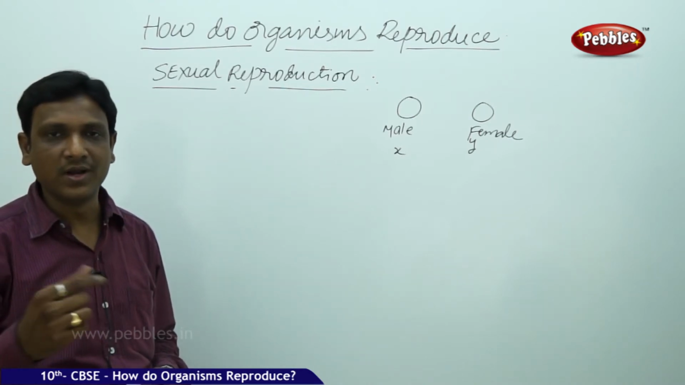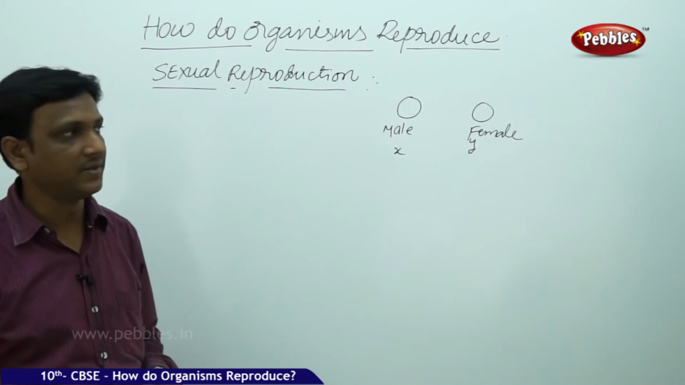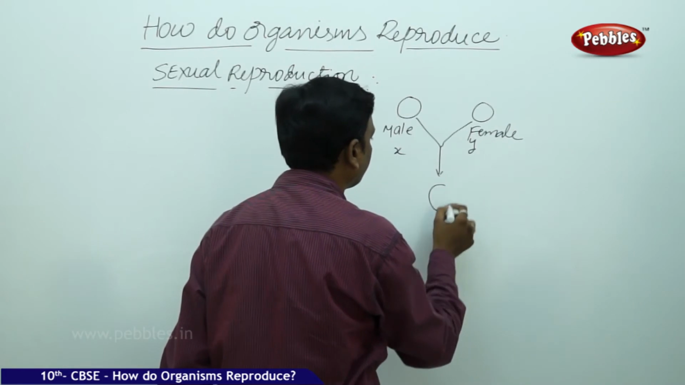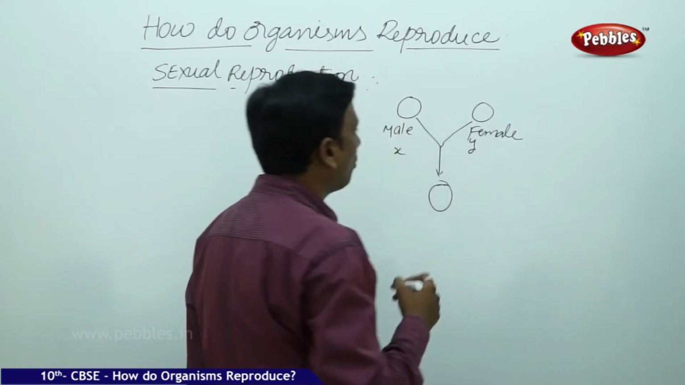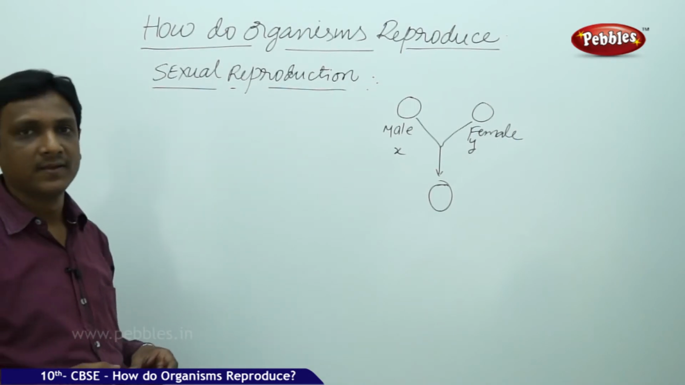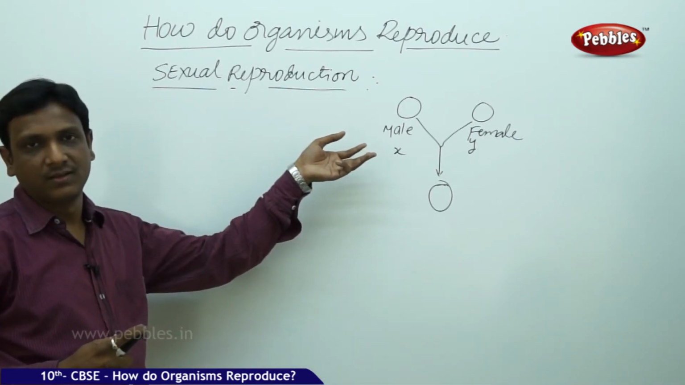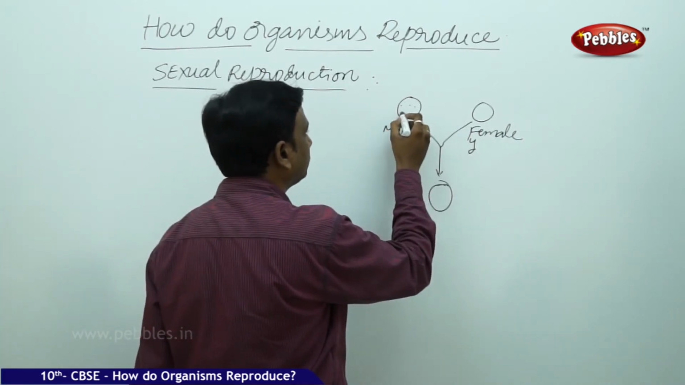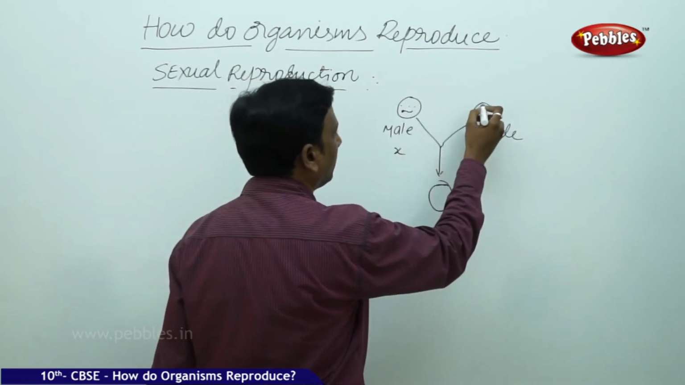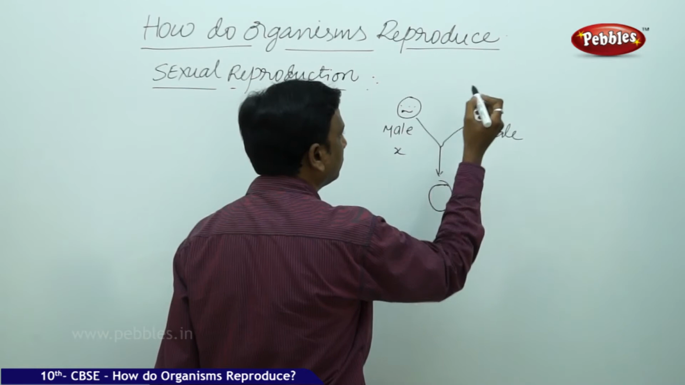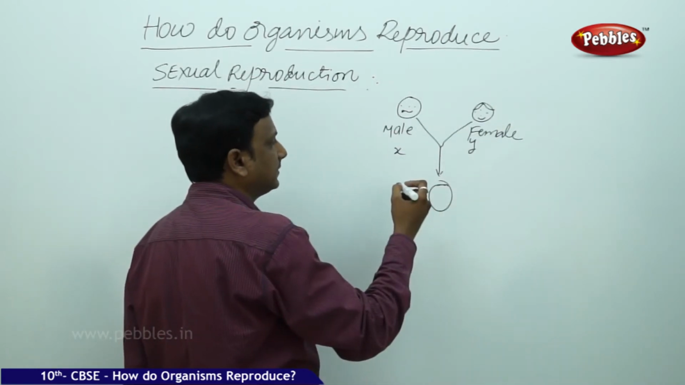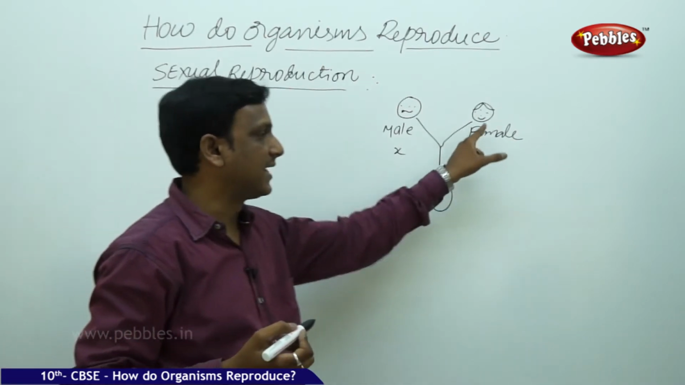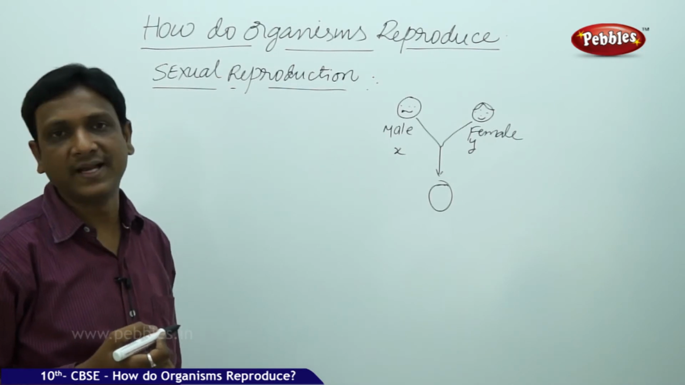Two organisms, one male and one female of the same species, can participate in the process of sexual reproduction to produce a young one of their own kind. But how is this young one? Similar to the parents, but not identical. Here, father, here, mother. The young one is similar to the parents. The young one acquires some characters from the father, some characters from the mother, but is not identical to either of them.